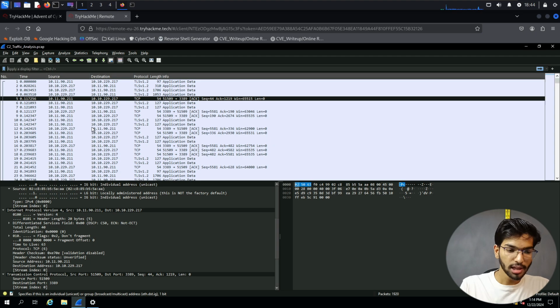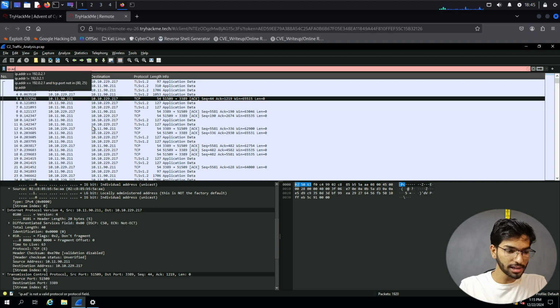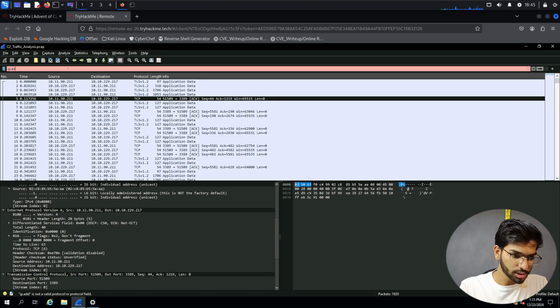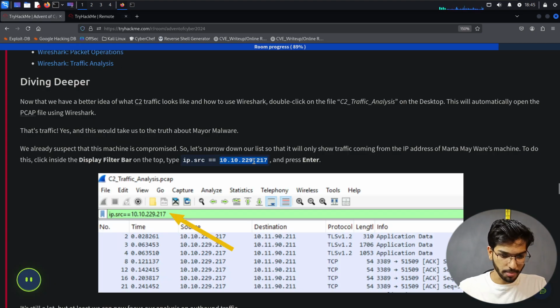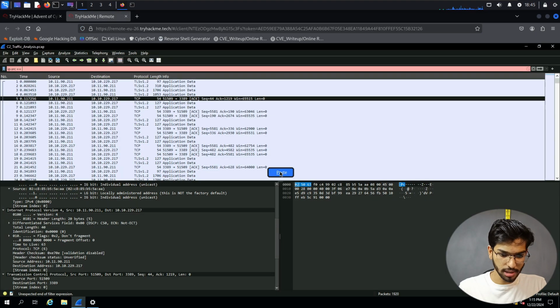For that, we'll use the filters which we can type in here. Now, since I only want traffic from Maya's IP address, or her computer, I'll be selecting ip.addr. Then I'm going to say source. No, ip.src. Let's do that. So I'll say ip.src equal to the IP address which I copied, which did not get copied. So let's copy it here and paste it here. Okay, so I'm going to put that filter and then press enter.